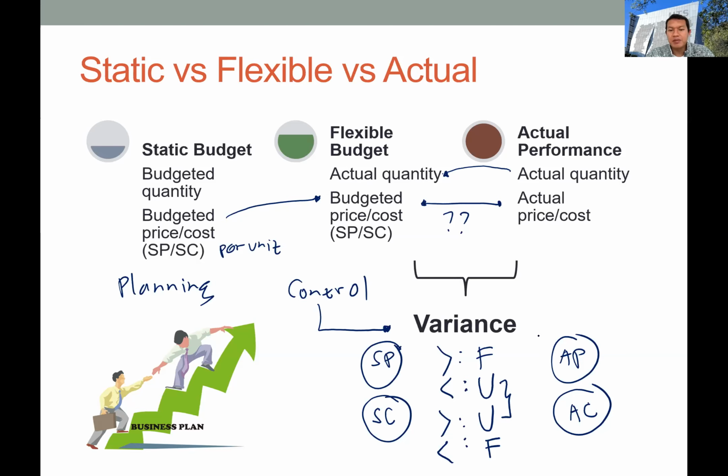In case there's a problem there, the manager should take some corrective actions to correct the problem. So this is the basic logic that you need to understand in the variance.